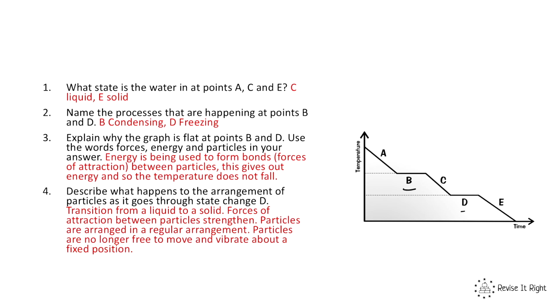And then question 4, describe what happens to the arrangement of particles as it goes through state change D. Well, the transition is from a liquid to a solid. The forces of attraction between the particles strengthen. Particles are now arranged in a regular arrangement. Particles are no longer free to move and therefore vibrate about a fixed position.